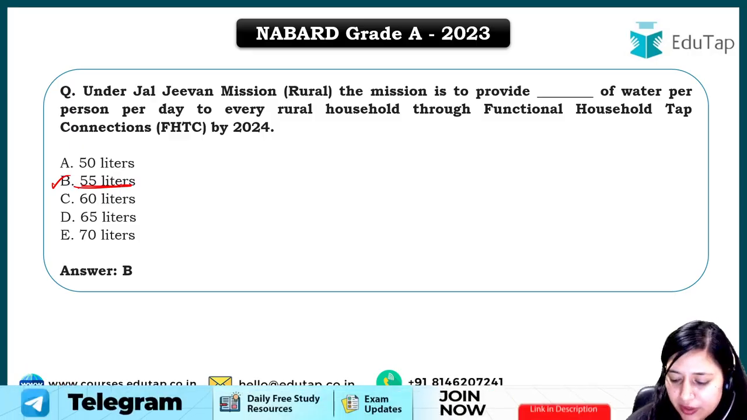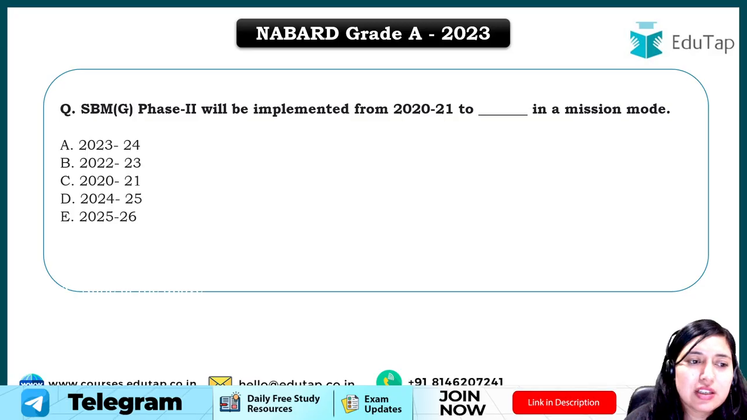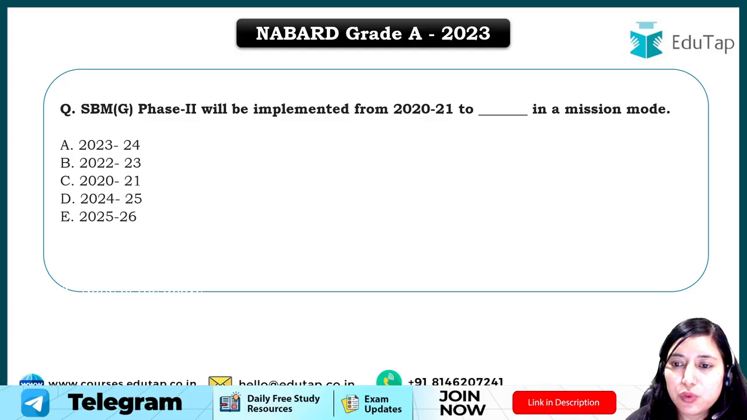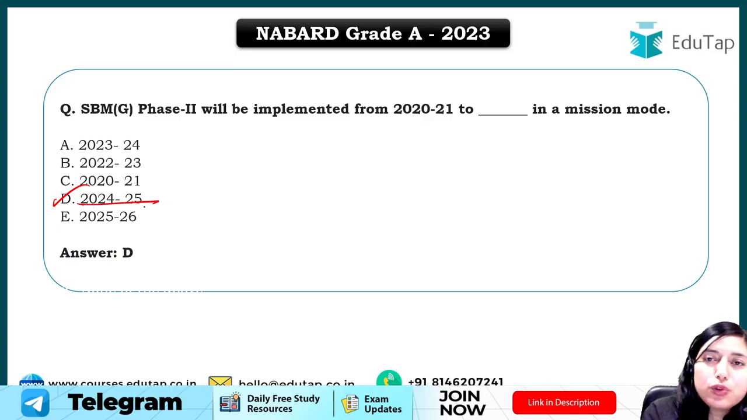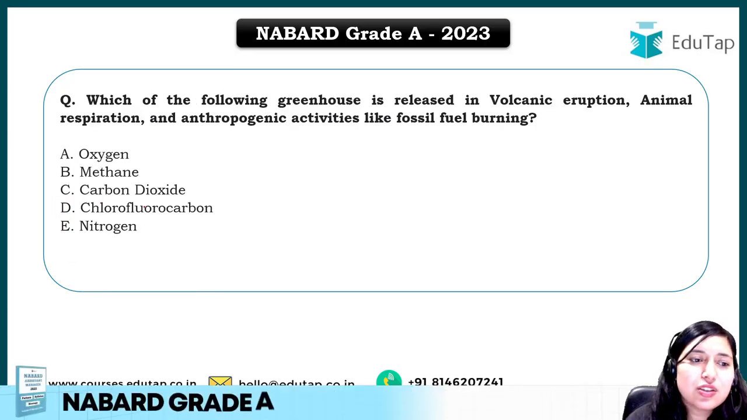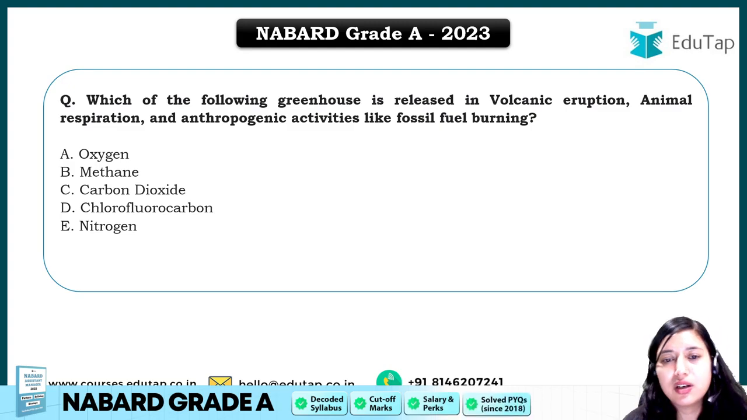Again a question from a mission. So you have to learn all these things. SBM phase 2 will be implemented from 2020-21 to dash in the mission mode. So the answer for this question was 2024 to 2025. ठीक है?